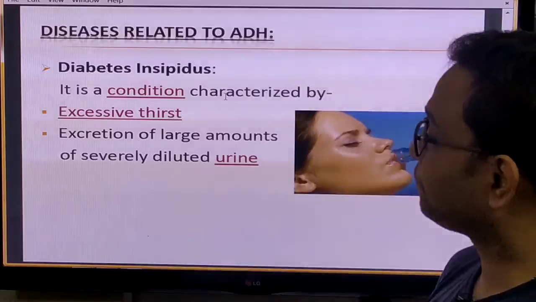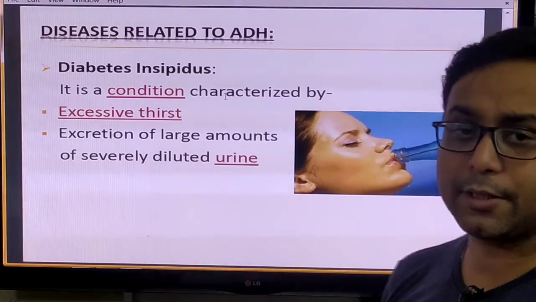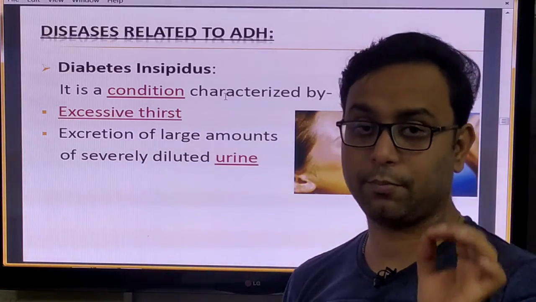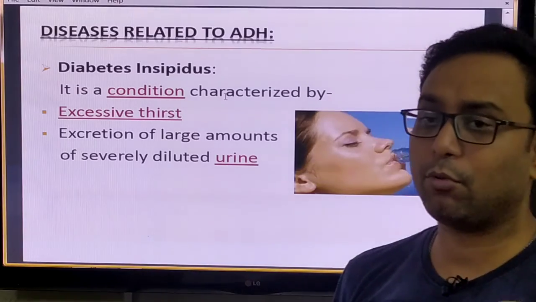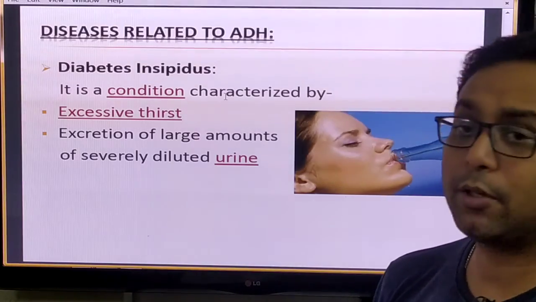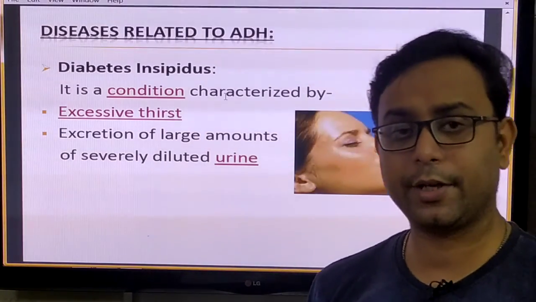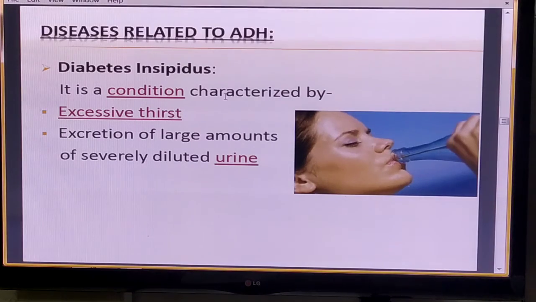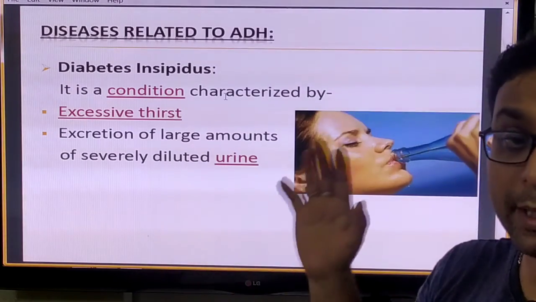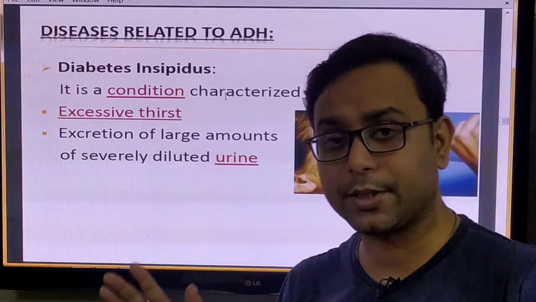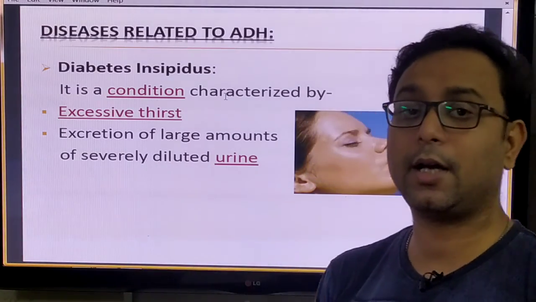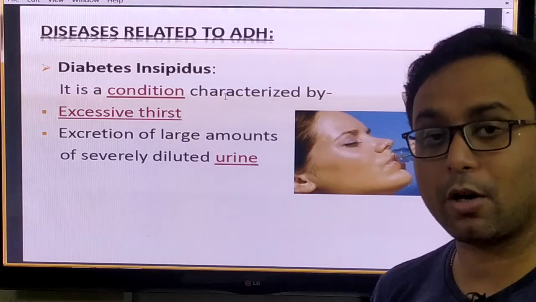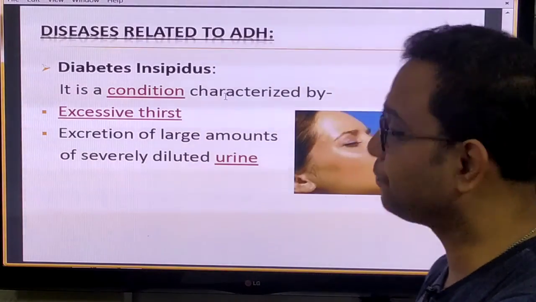Now diabetes insipidus, this disease is most important. This disease occurs when the ADH secretion is very low, right? So this condition is important, and we call this disease diabetes insipidus. It is the lower secretion of the ADH hormone.